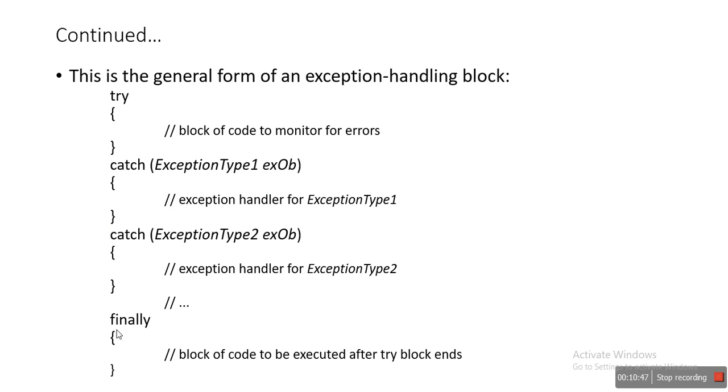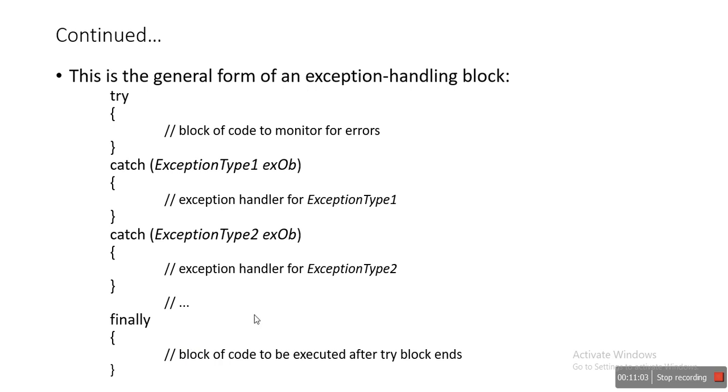Okay, next is the finally. This should come in a serial order: first you should have a try, then catch, and then finally. Now the finally block, as I said, its code is executed compulsorily.